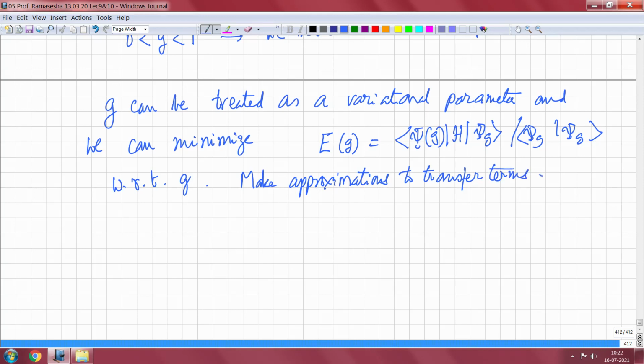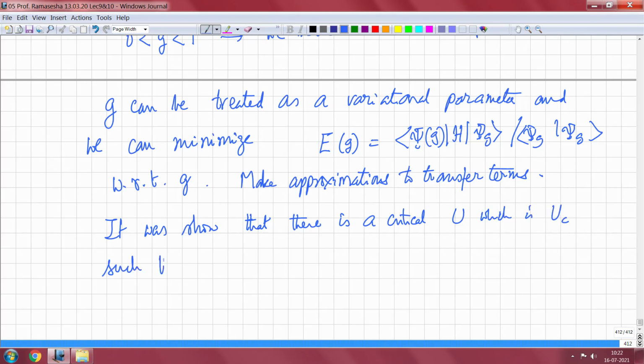And the upshot is the following. It was shown that there is a critical U, uc, such that g is equal to 0 for U greater than uc, and g not equal to 0 for U less than uc.